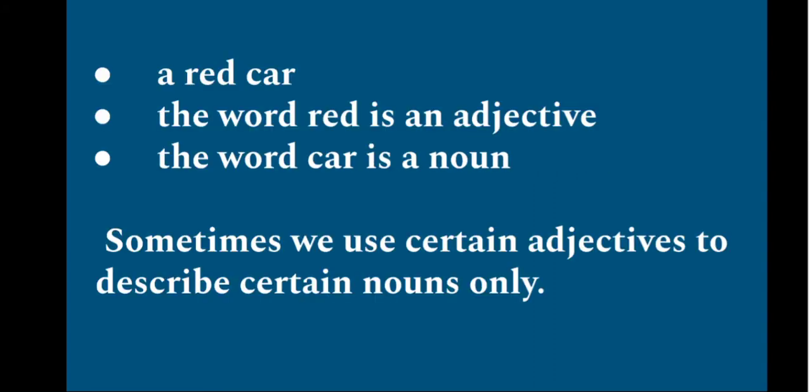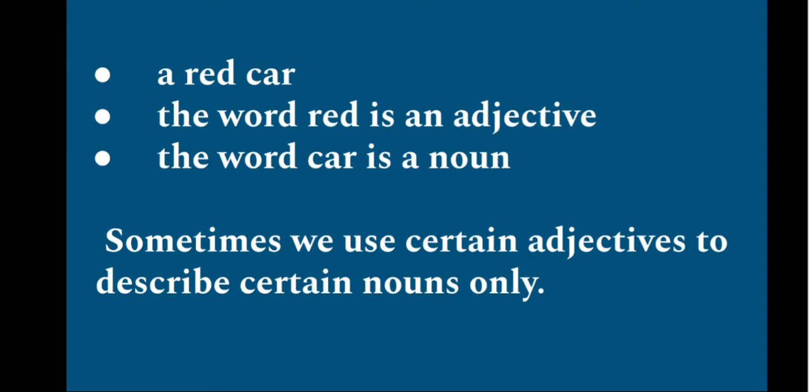Now we're going to deal with the next section, word power. Now let's read what's given here. A red car. In this phrase, the word red is an adjective and the word car is a noun. Car is a noun, it's a name of a thing, and red is the describing word which describes the car. So, red is an adjective.